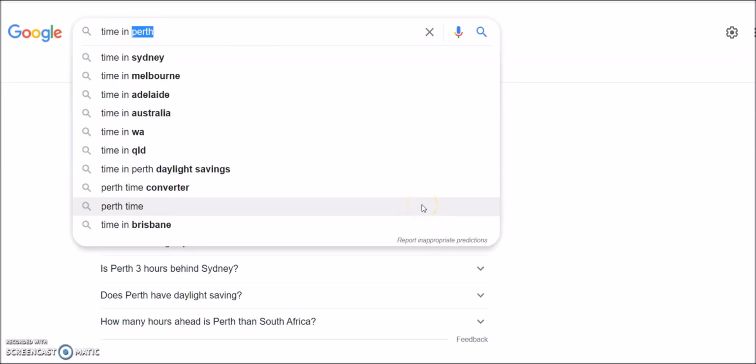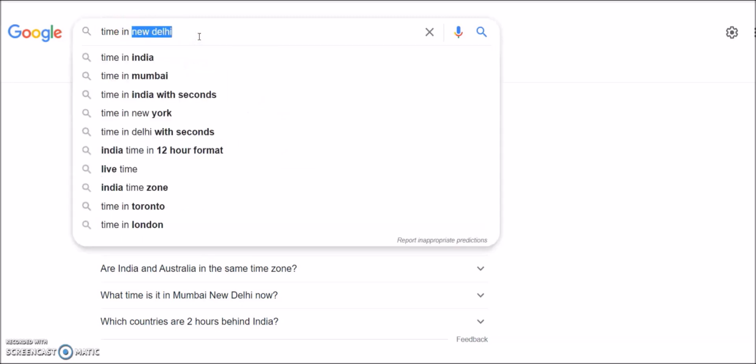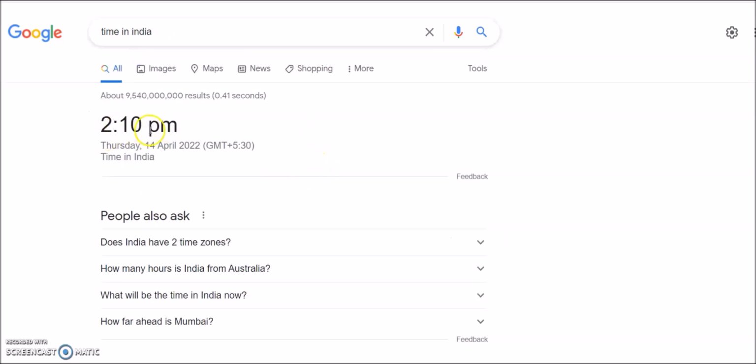Now if you want to see the capital of India, which is New Delhi, you can see it's now 2:09 p.m. We can also see what? Thursday, 14th of April. Now if we want to see actually the country wise, we can simply type, and it's coming. See, you don't have to type, it's popping up. So it's 2:10. Just by the time we move to the country, we got another 1 minute added here.